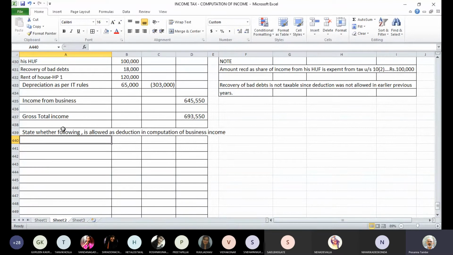I'll write down a few items and we will decide whether these are taxable or not taxable as business income.